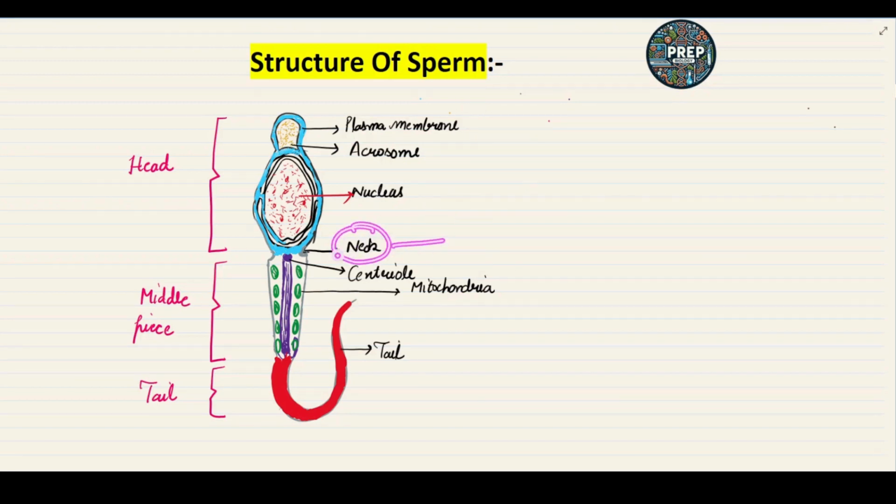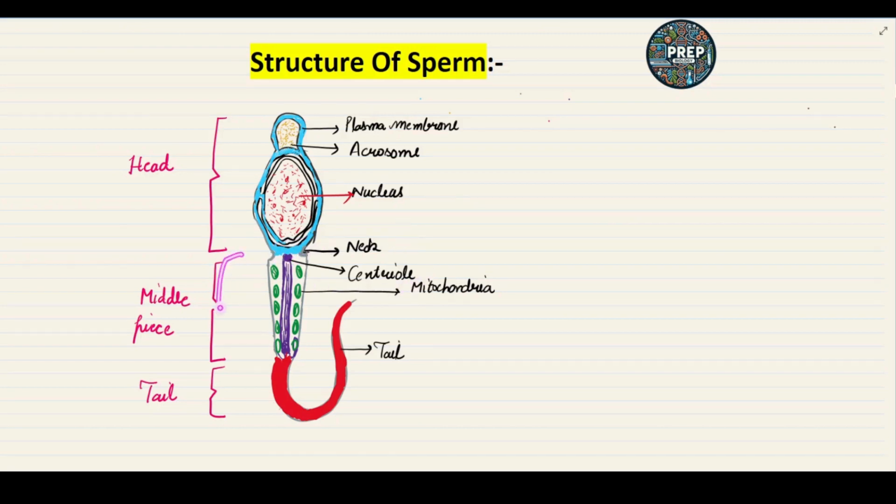Now the neck region will join the head and the middle piece. In the neck region, one point is very important. It contains a pair of centrioles, which help in the movement of sperms and also help after the fertilization. After the fertilization, the embryo will form, and in that process, the centrioles take part.